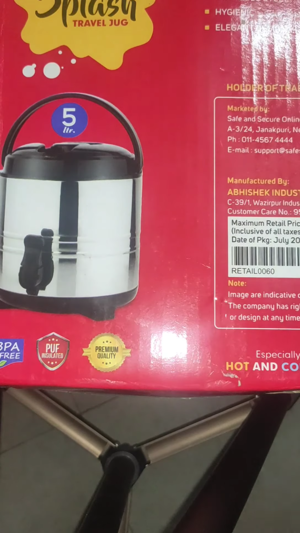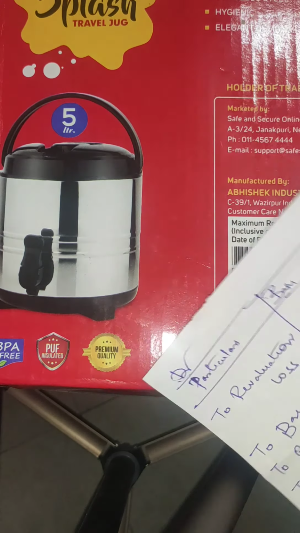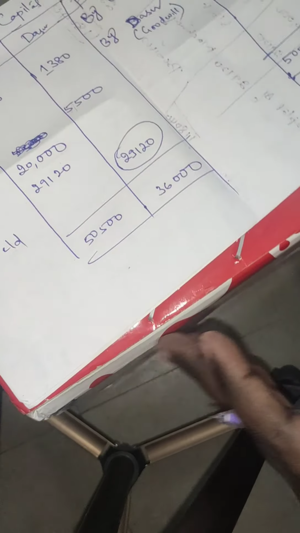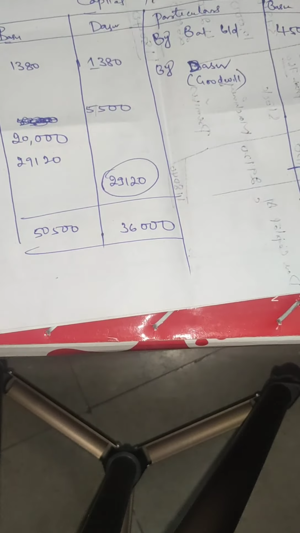So now the capital account. By balance brought down, Basu 45,000 and Dasu 36,000. So here the goodwill amount. How much is the goodwill amount?